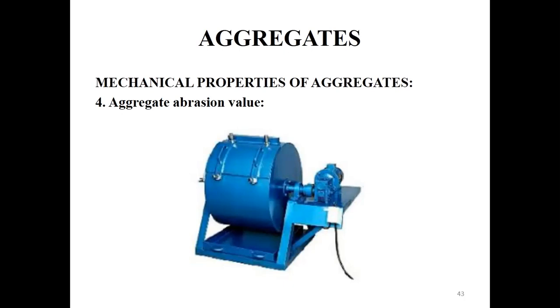The material coarser than 1.7 mm, retained on the sieve, is weighed and noted as B. The aggregate abrasion value is obtained by (A minus B) divided by A, multiplied by 100.